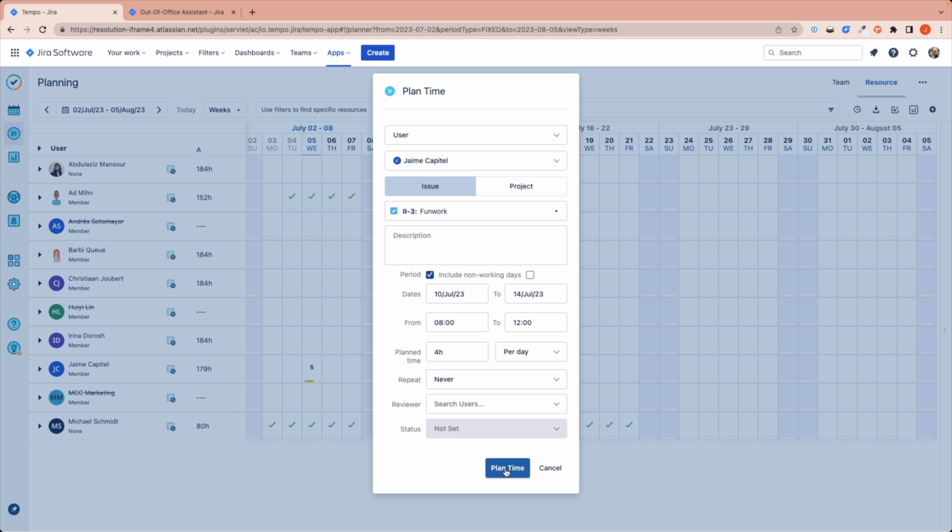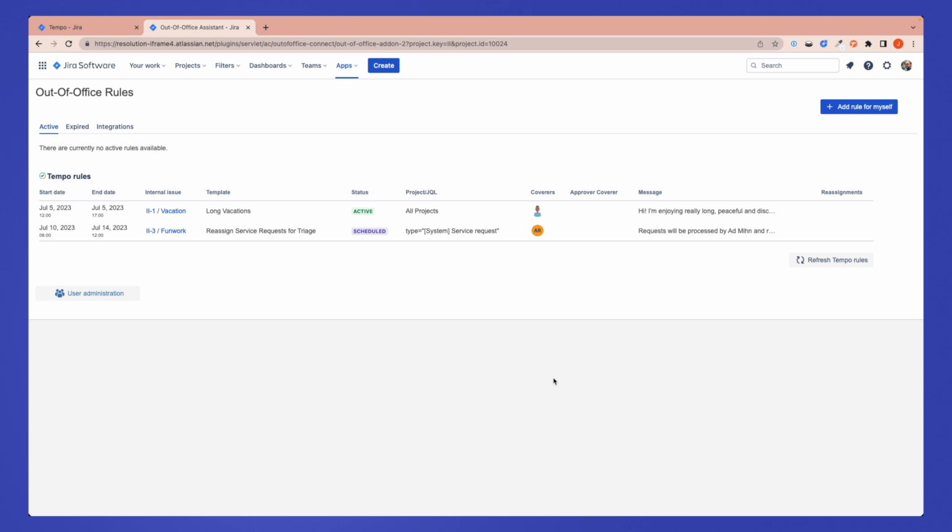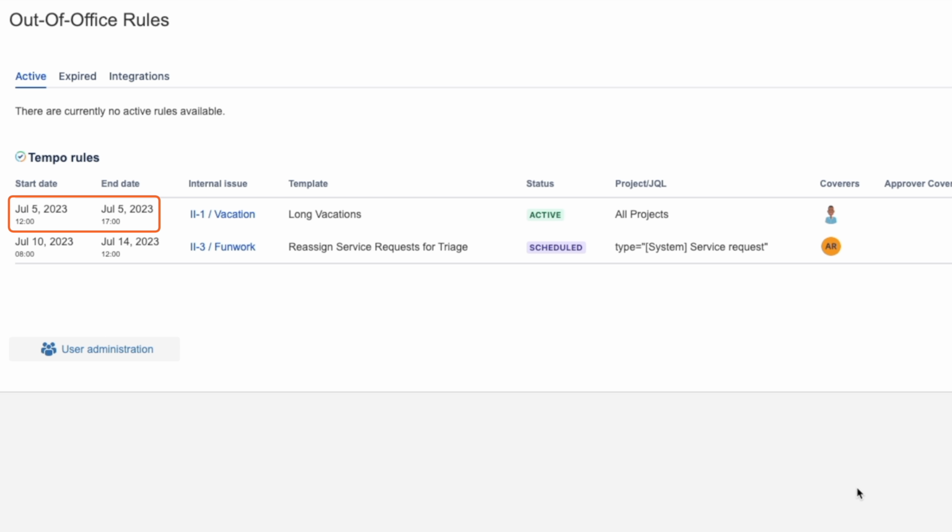In out of office, I see a rule for July the 5th, which is today, from noon until 5 p.m. And I scheduled a rule from the 10th until the 14th, only from 8 a.m. until noon. So now you have seen how flexible this integration is and how it can benefit your company.